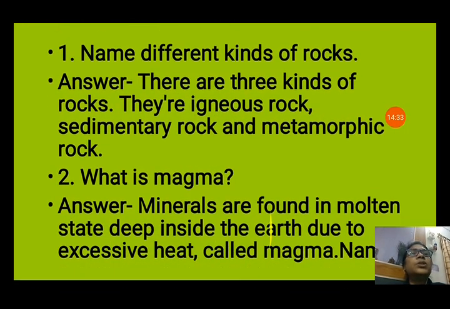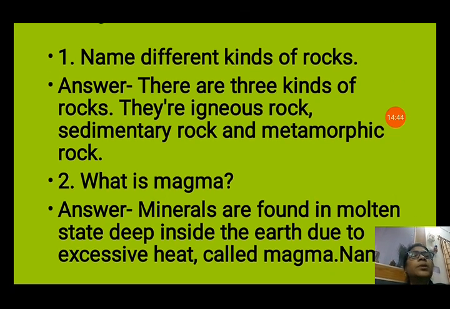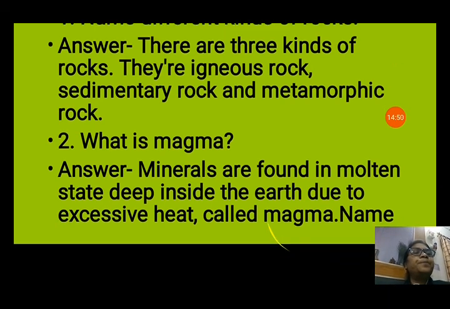Now subjective questions are also there. Name different kinds of rocks. We have seen that already. There are 3 kinds of rocks. They are igneous rock, sedimentary rock and metamorphic rock. What is magma? Minerals found in a molten state deep inside the earth due to excessive heat are called magma.